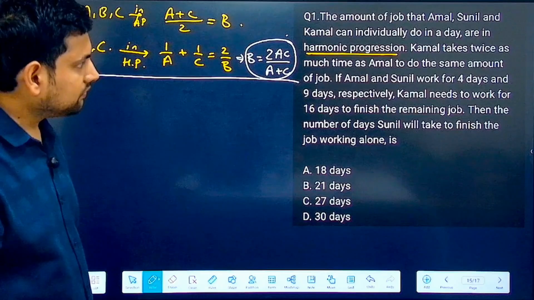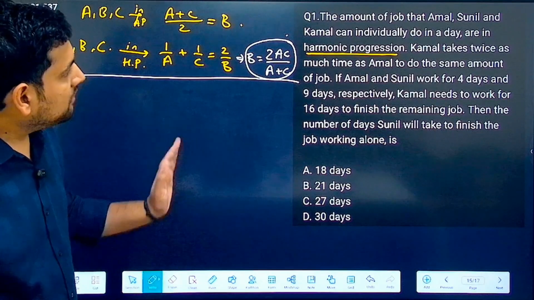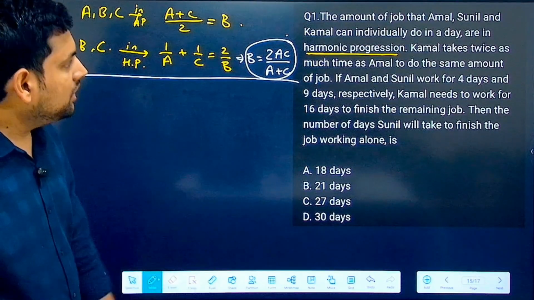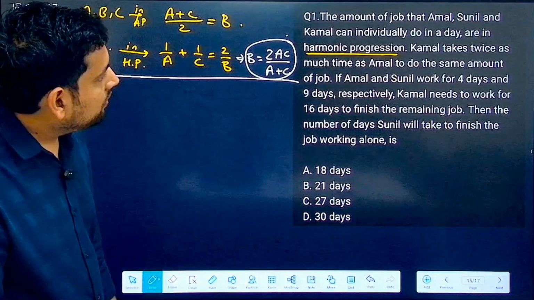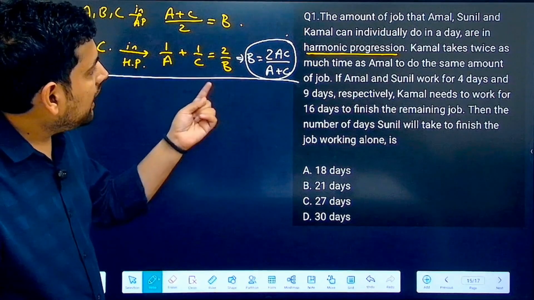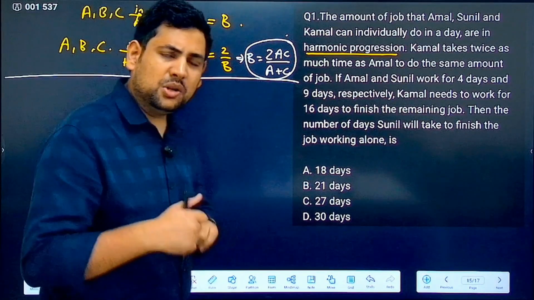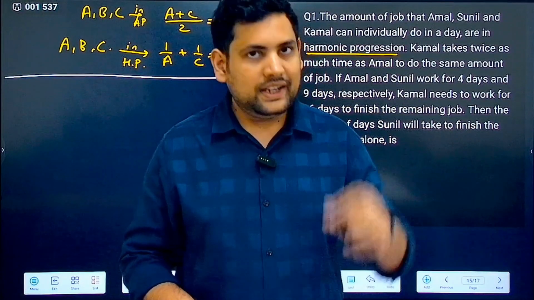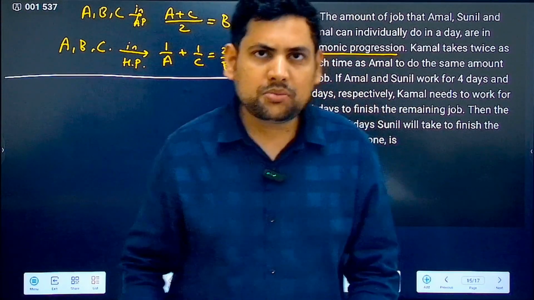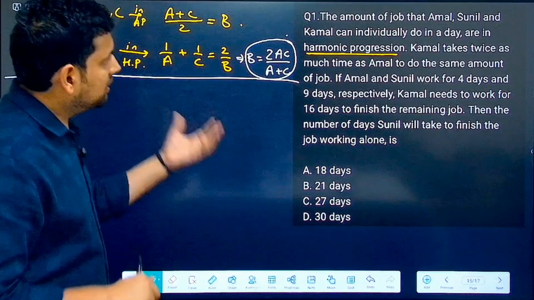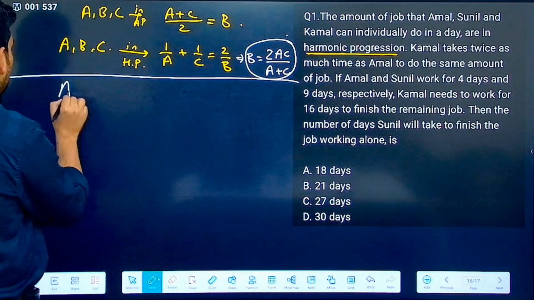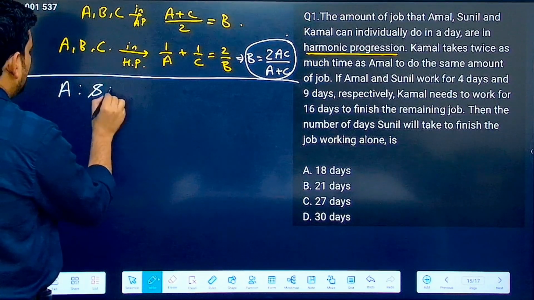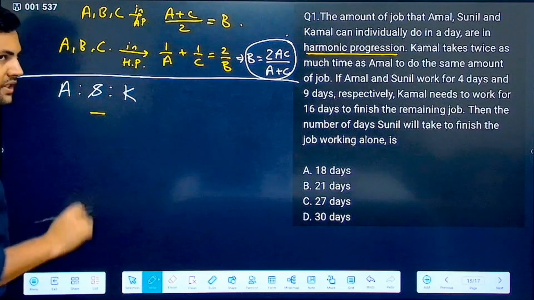Now let's see. It says Amal, Sunil and Kamal can individually do in a day are in harmonic progression. Now what they can do in one day being in harmonic progression essentially means that their efficiencies are in harmonic progression. So the terms that we are using here, Amal, Sunil and Kamal, these are their efficiencies only.